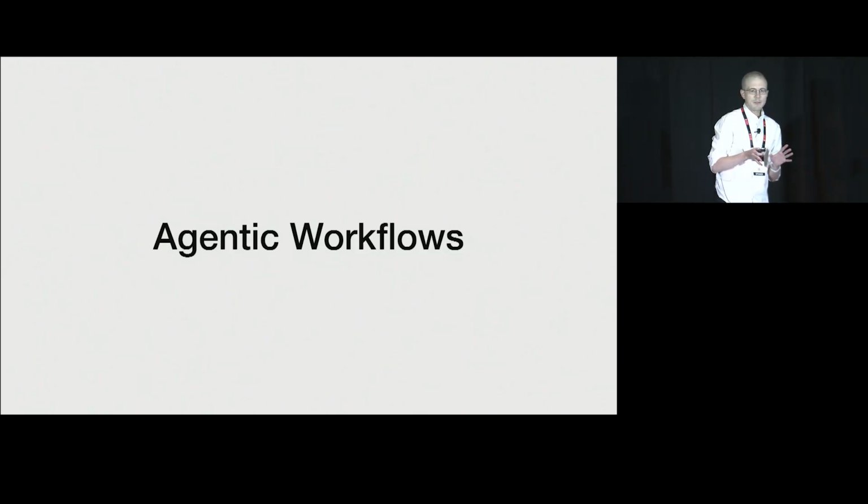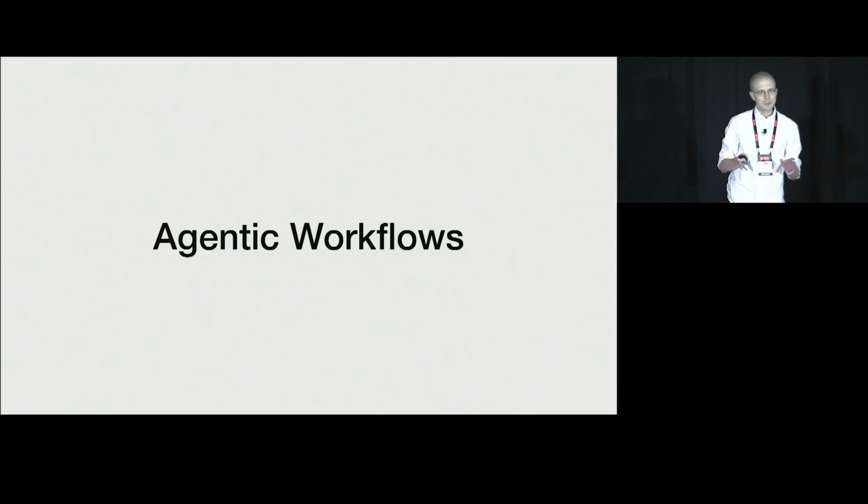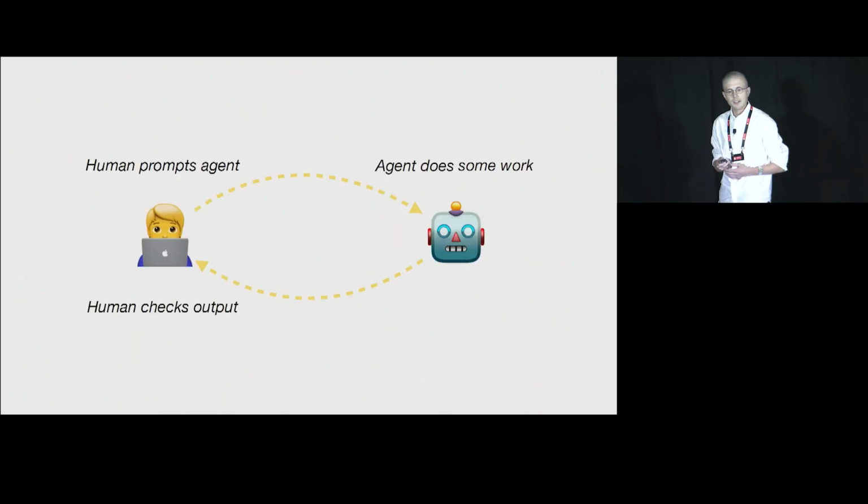So at OpenHands, we also have a very particular perspective on agentic workflows. I think whenever they first came out, 2022, 2023, 2024, everybody was possibly scared, worried that we were going to be replacing software engineers. But our fundamental thesis is that we still need a human in the loop. So the average workflow looks a little bit something like this. A human sits there and prompts the agent, it does some amount of work, brings that work back in so the human can check it, and then possibly provide a new prompt to repeat this process. We go from there.